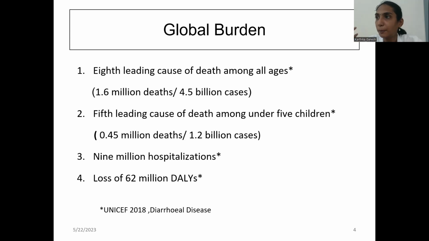For example, if a person meets with an RTA and lives with the disability for 10 years, and his life expectancy is actually 70 years, at around the age of 40 he meets with the accident, lives with the disability for 10 years, and at the age of 50 dies. To calculate, it is YLL plus YLD.